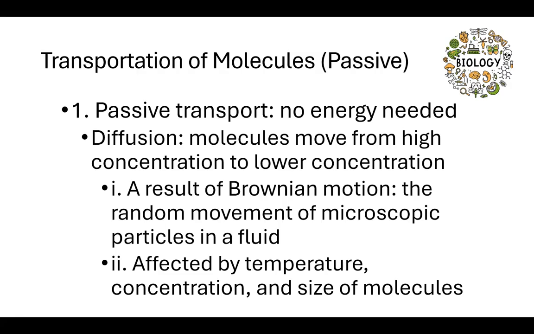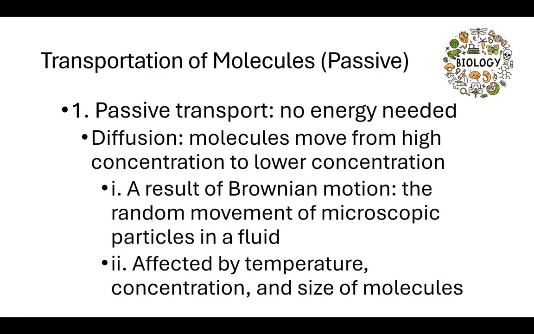So when we think about passive transport, we are moving ions and molecules across the cell membrane, again, without requiring energy. We have diffusion, which falls under passive transport, and molecules will move from an area of higher concentration to lower concentration.